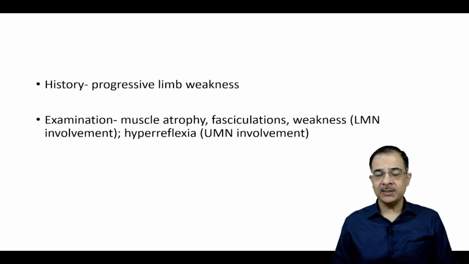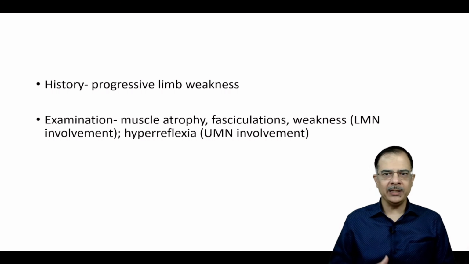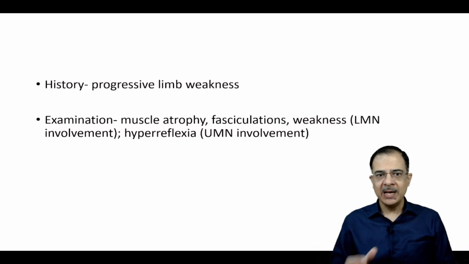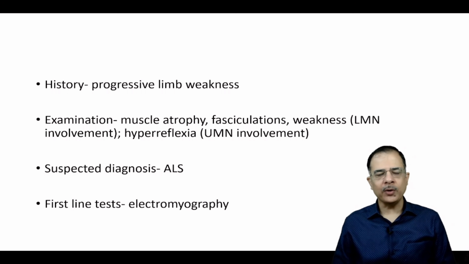Progressive limb weakness, and on examination we get both the lower motor neuron signs like weakness and muscle atrophy, as well as upper motor neuron involvement like hyperreflexia. So this is highly suggestive of amyotrophic lateral sclerosis, motor neuron disease. It is diagnosed on electromyography.